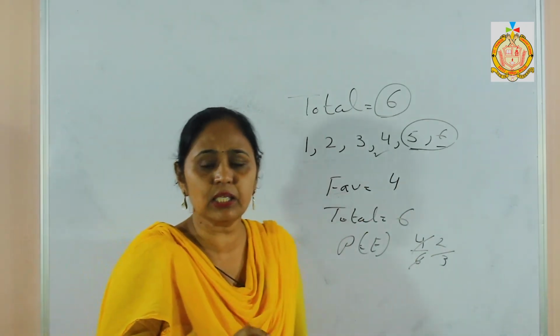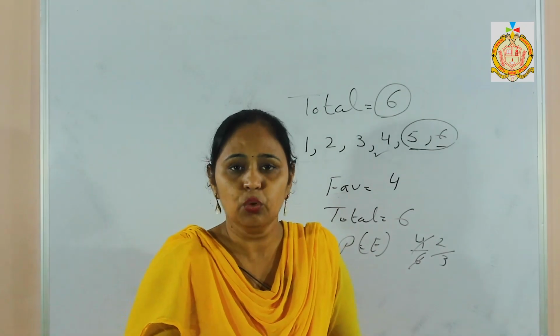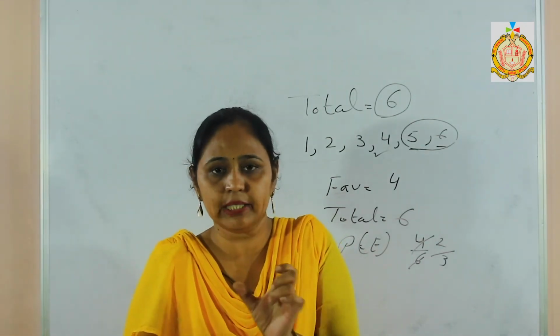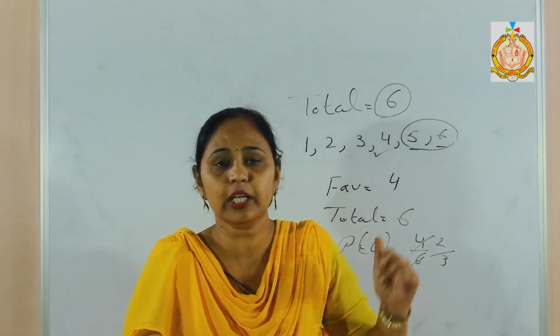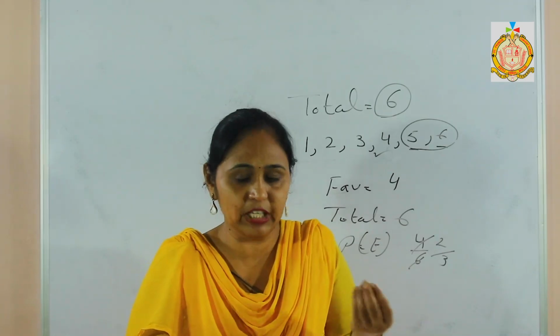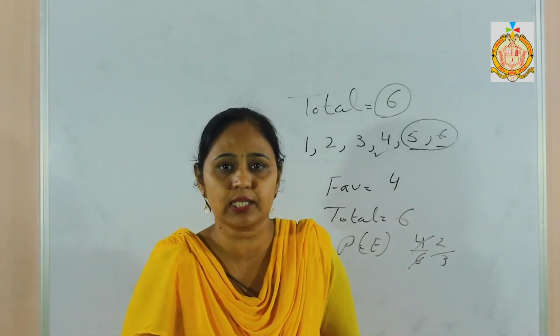Only one formula is there: favorable outcome over total. We have to just see which condition he wants. I take the favorable outcome and total according to the given values, and how many dice or coins are available to us.